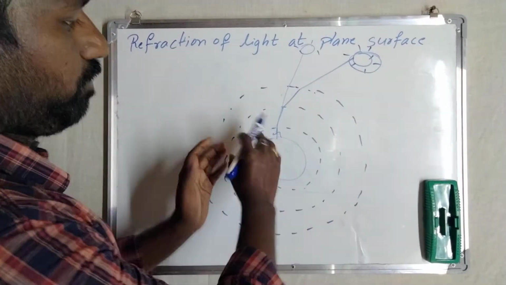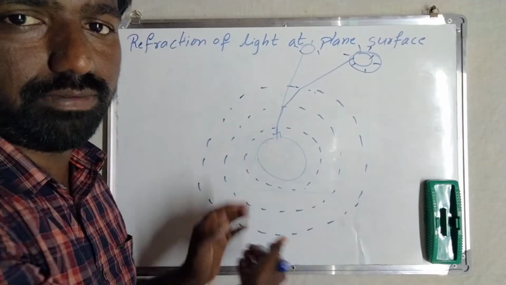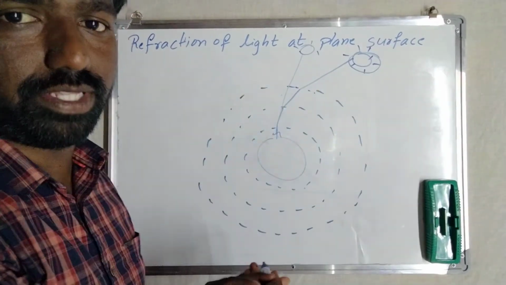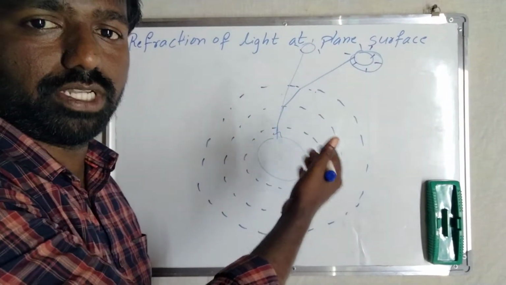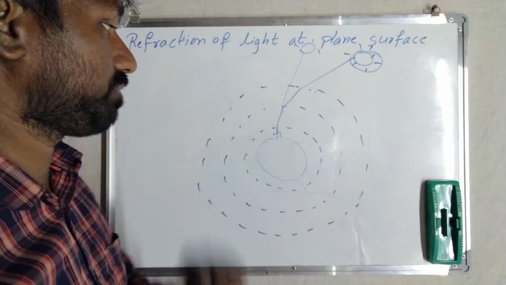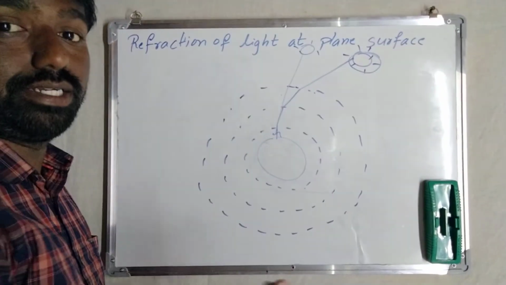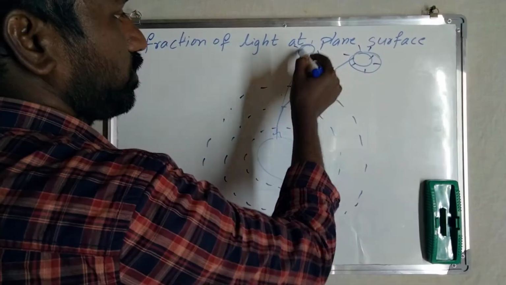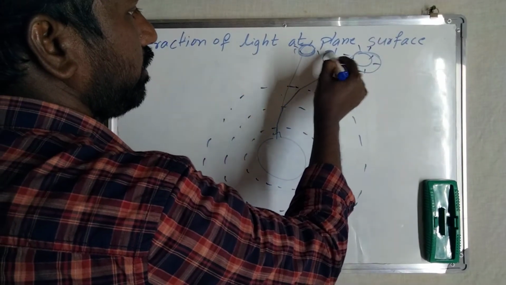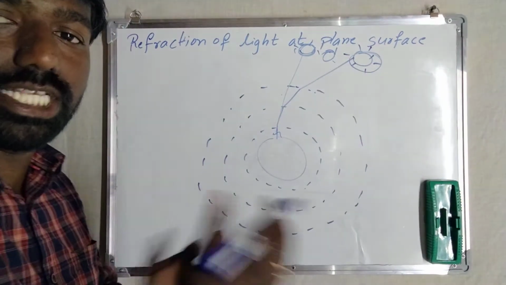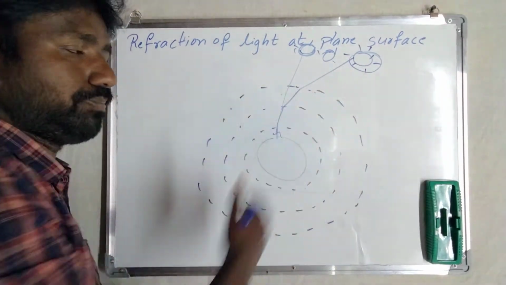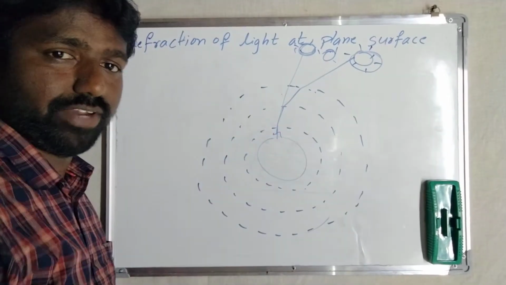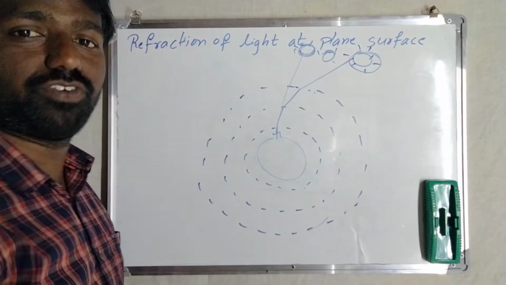Now because of the non-uniform density of the atmosphere, the density changes here and here, everywhere. The medium sometimes becomes a rarer medium, and sometimes the same medium acts as a denser medium. Because of that, the stars appear to be here or here, displaced somewhere. Stars appear to get displaced. It is because of atmospheric refraction. This is an application of refraction of light.